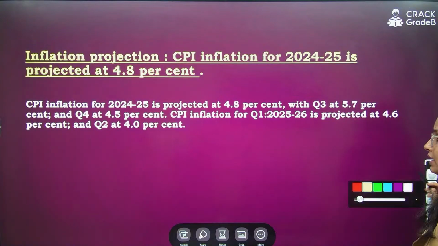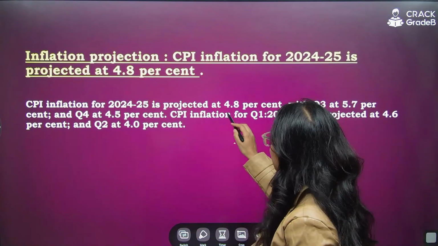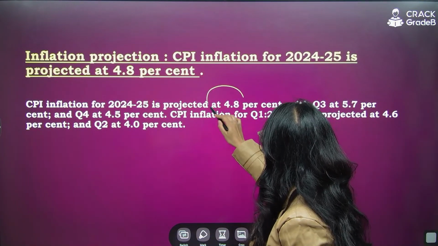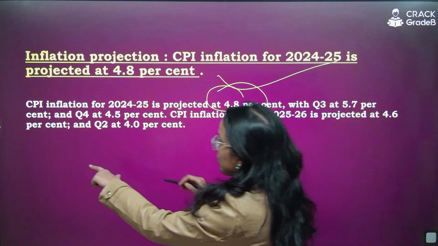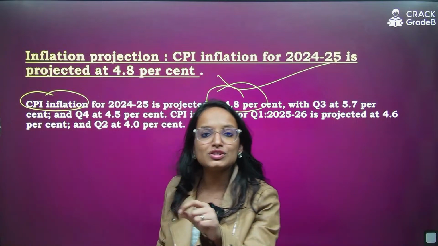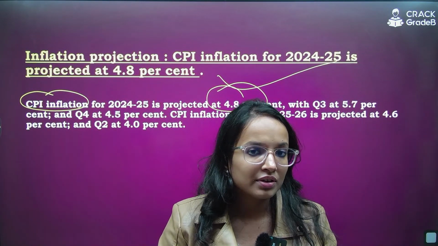Remember, what is the inflation projection by them? Inflation projection, they are anticipating it to be at 4.8% for 24-25. And remember, it is CPI based inflation, the consumer price index based inflation, right?